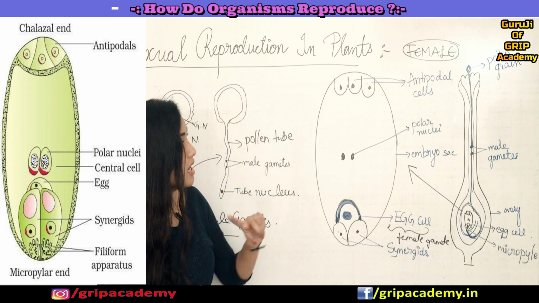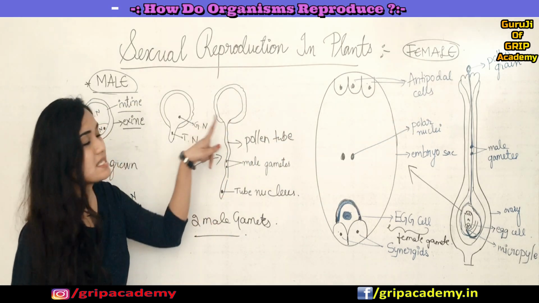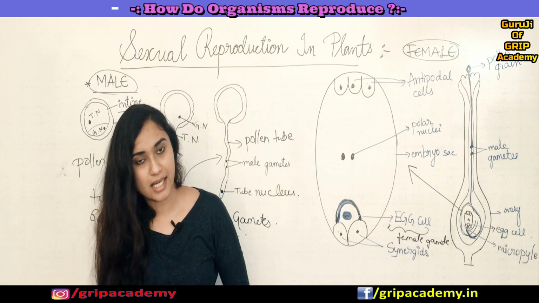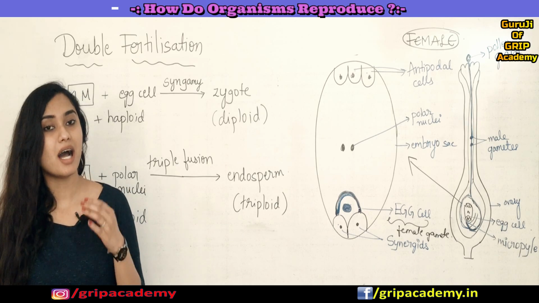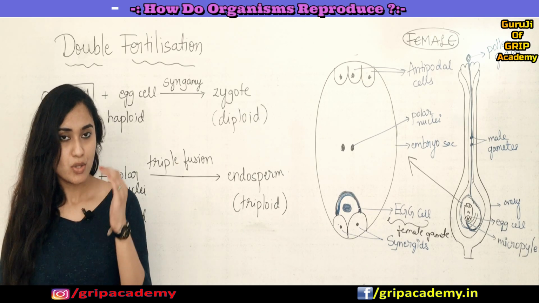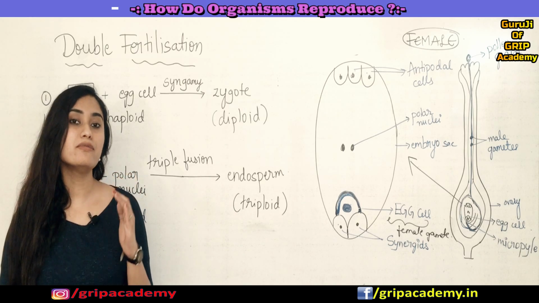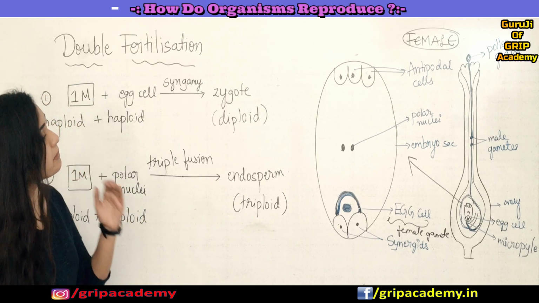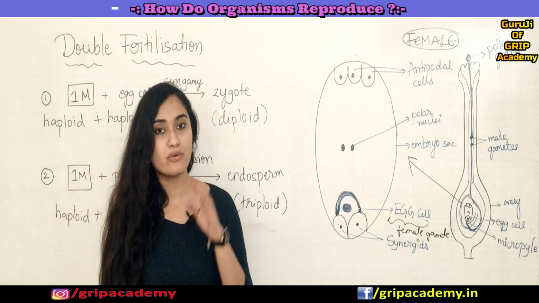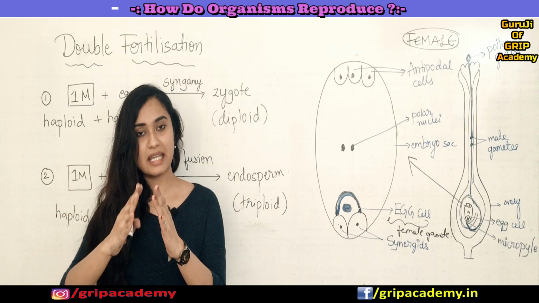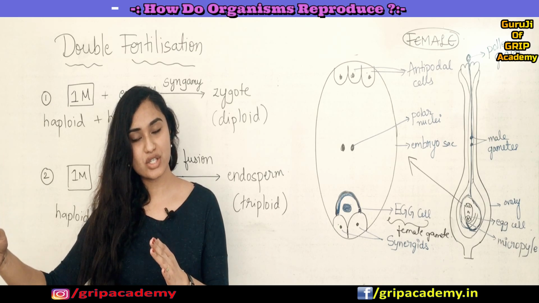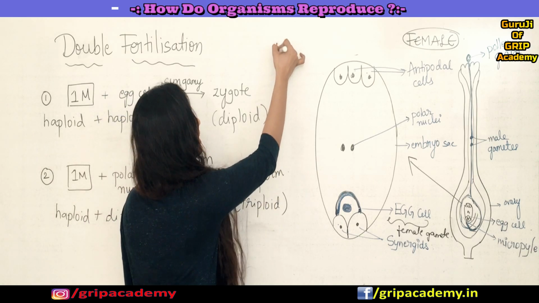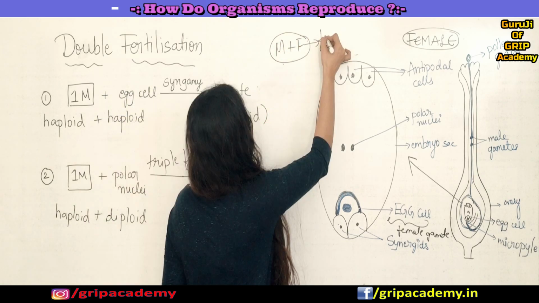Now let us understand how the male gametes which are present inside your pollen grain will reach your egg cell. Fine? Yes. So now let us understand how fertilization will happen. Before that, we have to know the meaning of fertilization. Fertilization is the fusion of male and female gametes. When male and female gametes combine, then a new zygote or a new individual will be formed, right? So that process of fusion of male and female gametes is called what?